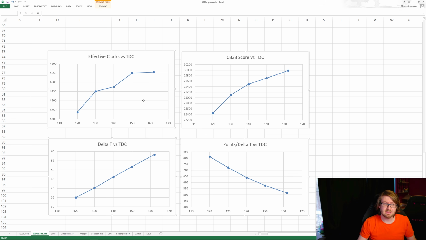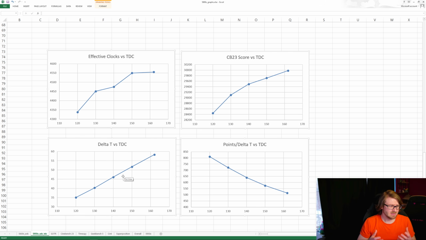So TDC's really personal preference. Find out where you're hitting a good score that you like, with a good boost for the temperature you're trying to hit. I was trying to hit somewhere around 45-ish delta T, so I picked 140, I think, or 145 for my TDC on my 5950X.